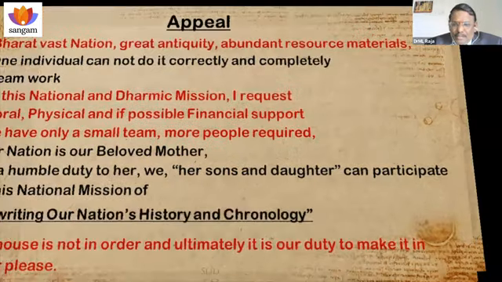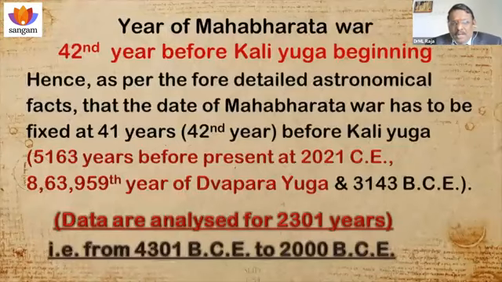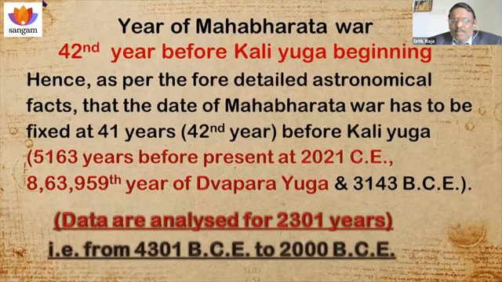With that, I conclude that the year of the Mahabharata War is the 42nd year before Kali Yuga, that is, the 41st year before Kali Yuga, the 8,63,959th year of Dwapara Yuga, 5163 years before present, and 3143 BCE. In this, I have analyzed the data for 2,301 years, that is, from 4301 BCE to 2000 BCE.